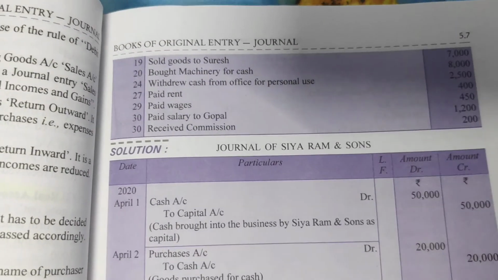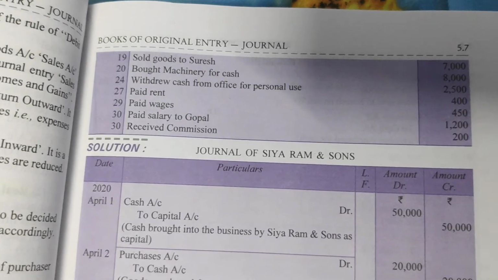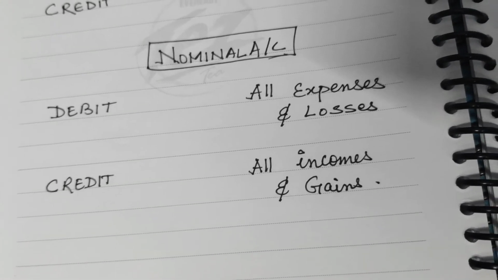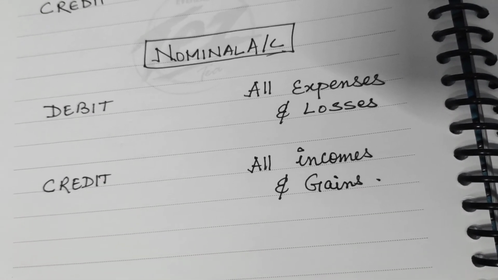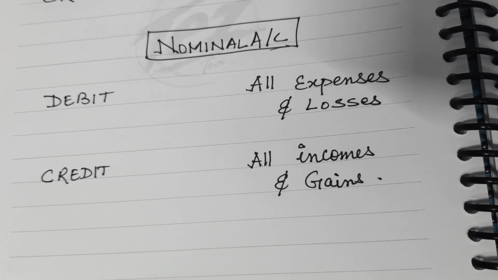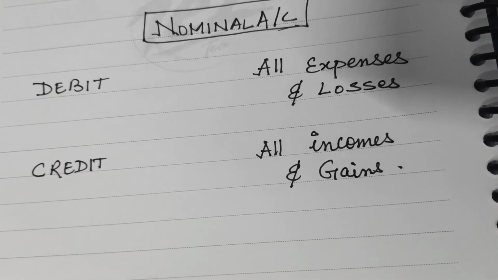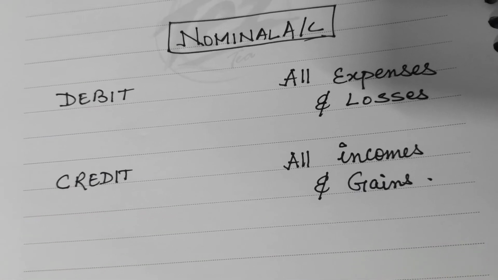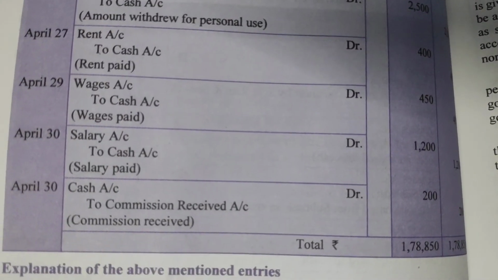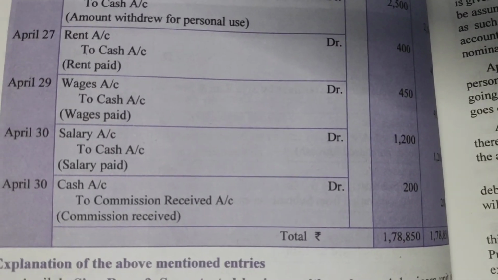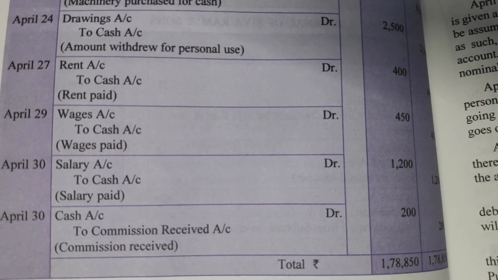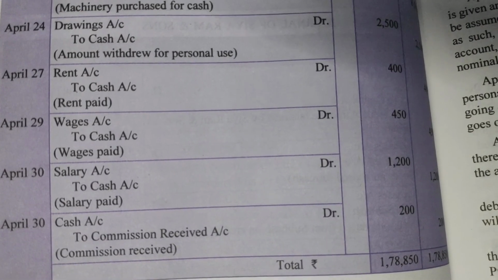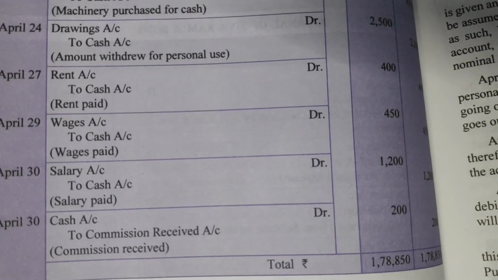Okay, and received commission, we have already read about it. The nominal account rule, you have to remember, is credit all incomes and gains. So when commission is received, commission received will be credited and cash will be debited because cash is coming in and commission has been received by the company. So the entry in that case would be cash account debit, commission received account credit. Whenever something is received, that will be credited, and for that reason cash will come into the business. So real account rule will be applied, debit what comes in.